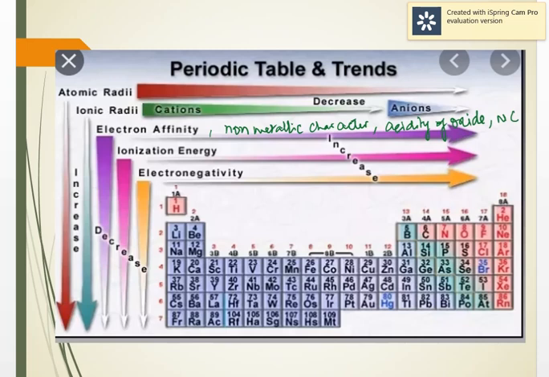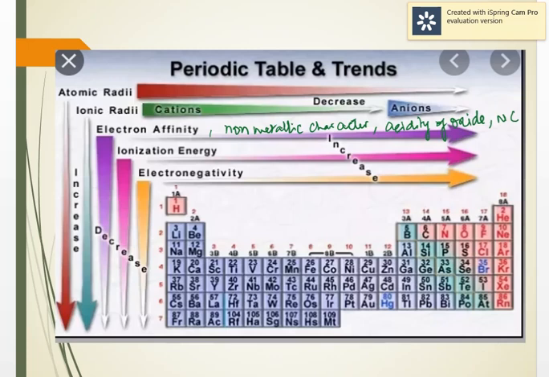Now you have a periodic table. A very quick question to you. Tell me the element which has the highest negative electron gain enthalpy. Pause. Yes, it's chlorine. The element which has the highest electronegativity in the periodic table. Yes, it's fluorine.